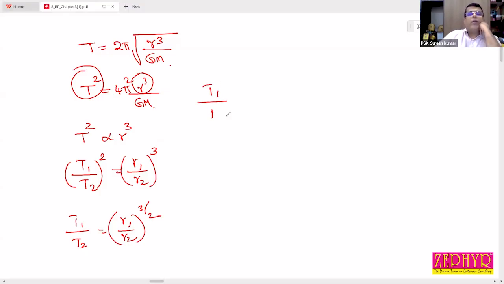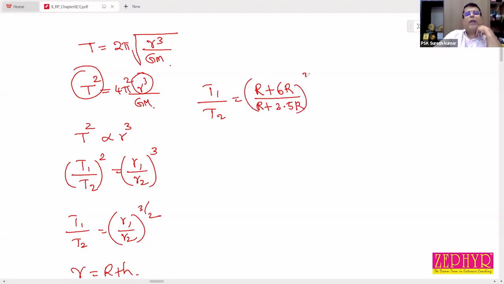So T1 by T2 is equal to, first one revolving at a height, so r is equal to capital R plus h. So r1 is equal to R plus 6R, by, in the denominator it is R plus 2.5R, all raised to 3 by 2. Why do we add this R with the 6R? Because in the problem it is given that 6R is the height from the surface.